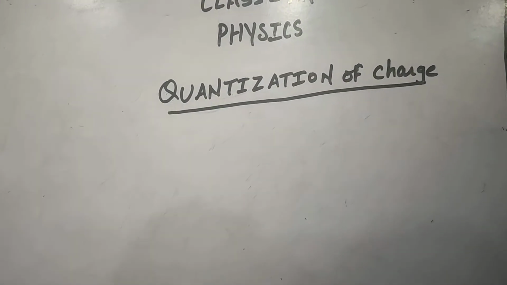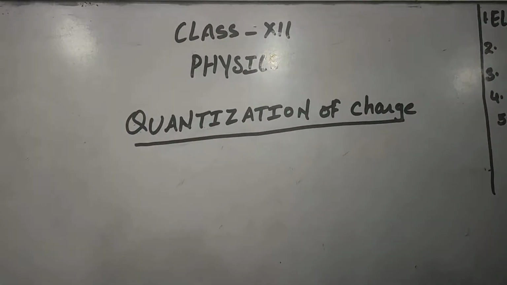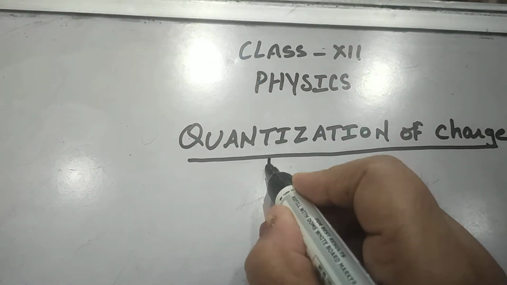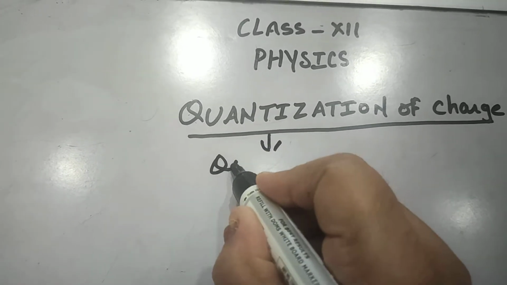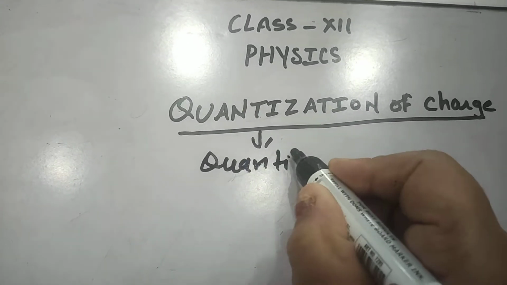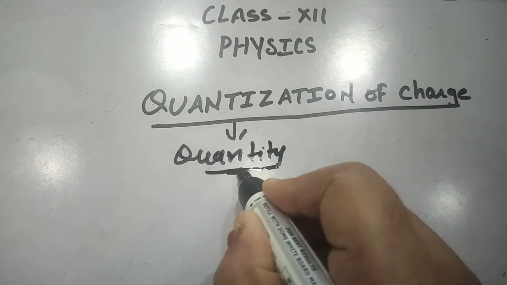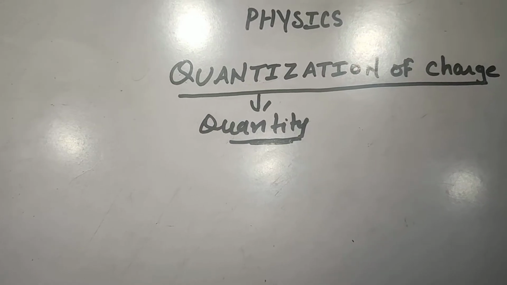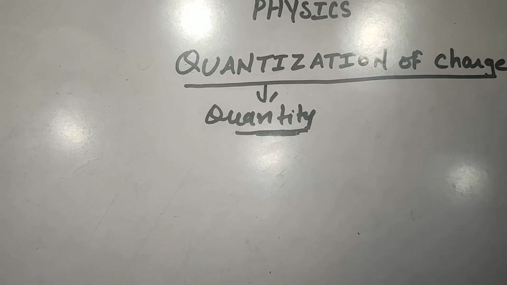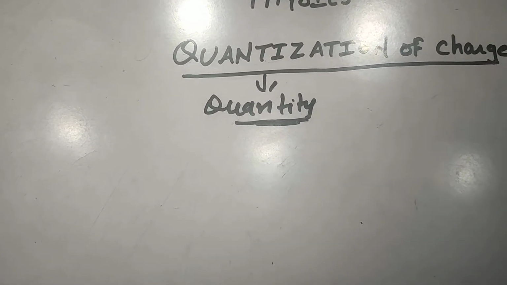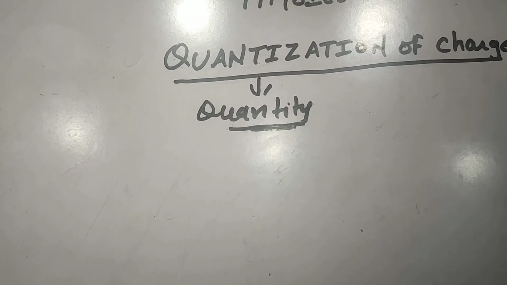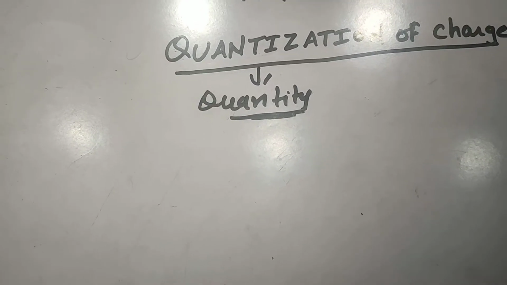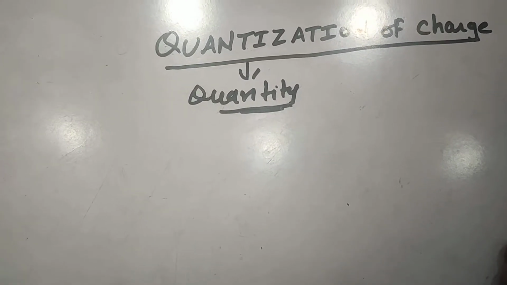As the name indicates, quantization of charge means the quantity of charge. Quantity of charge means the number of charges which are ejected from one metal surface to another are in whole numbers, like 1 electron can be transferred, 2 electrons can be transferred, or 3 electrons can be transferred.